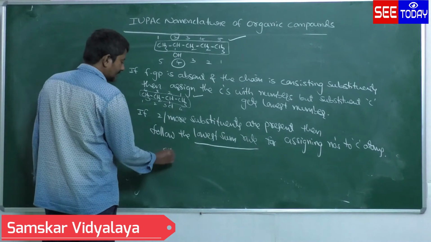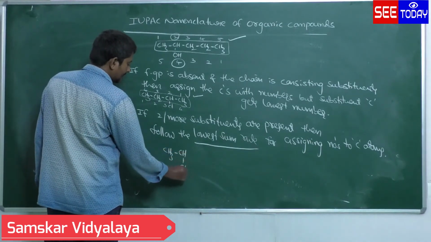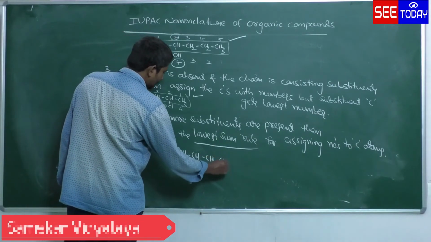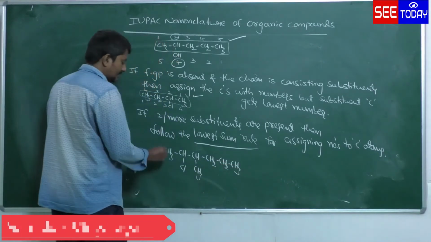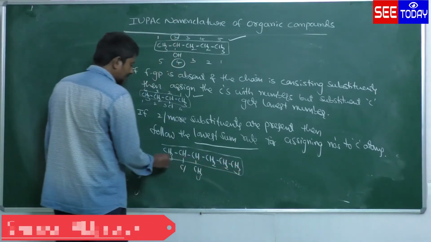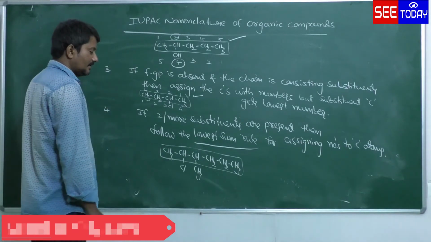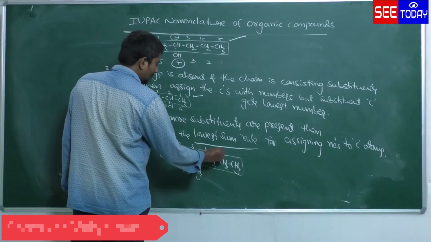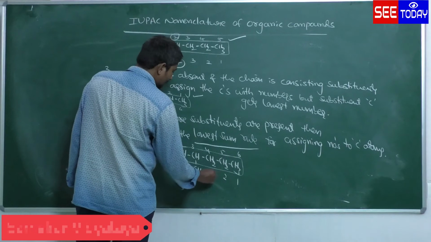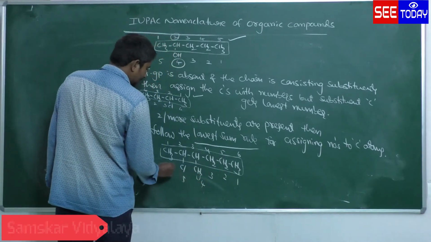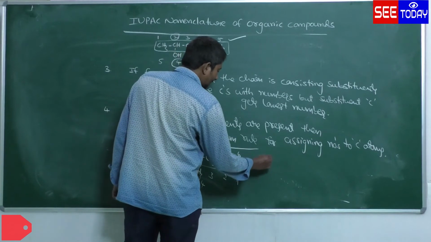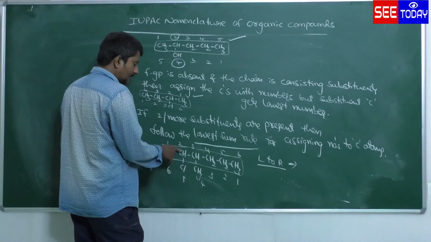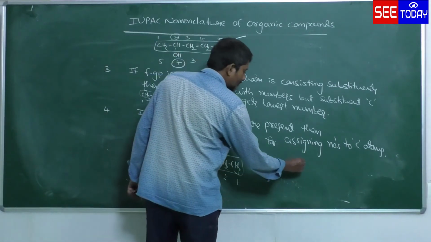Suppose here I am taking CH3, CHCl, CH3, CH2, CH3. First you select the longest carbon chain. This will be taken as the longest carbon chain: 1, 2, 3, 4, 5, 6. Now I am giving numbers from left to right: 1, 2, 3, 4, 5, 6. Right to left: 1, 2, 3, 4, 5, 6. See here, left to right, lowest sum rule. What is the lowest sum rule? Cl bonded carbon is 2, CH3 bonded carbon is 3. 2 plus 3 is 5.